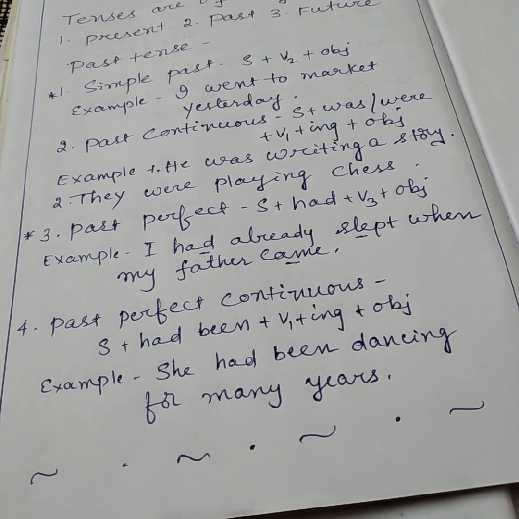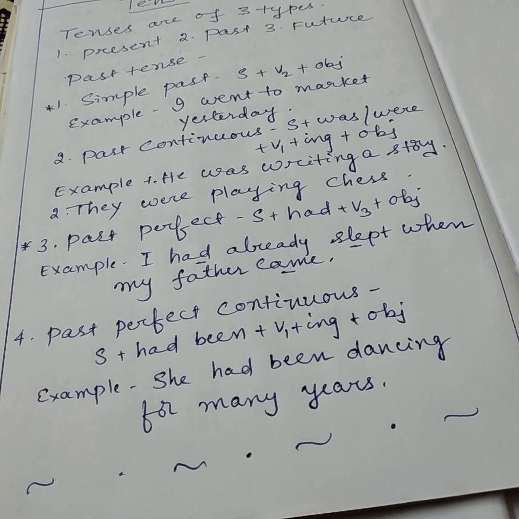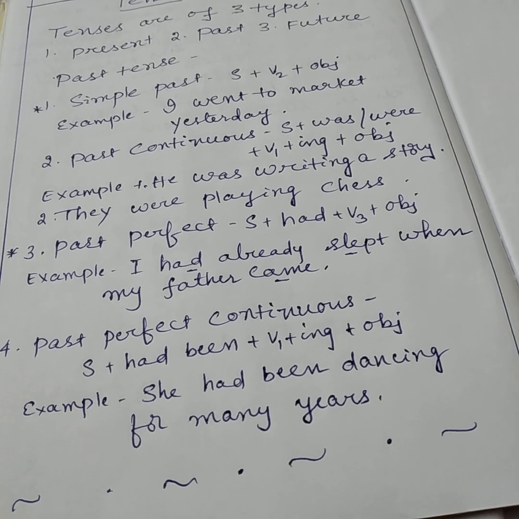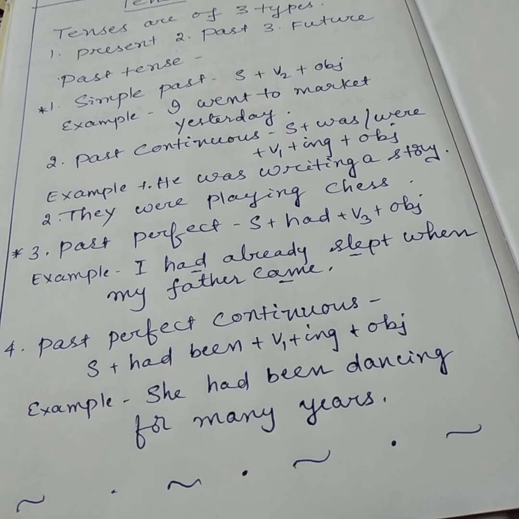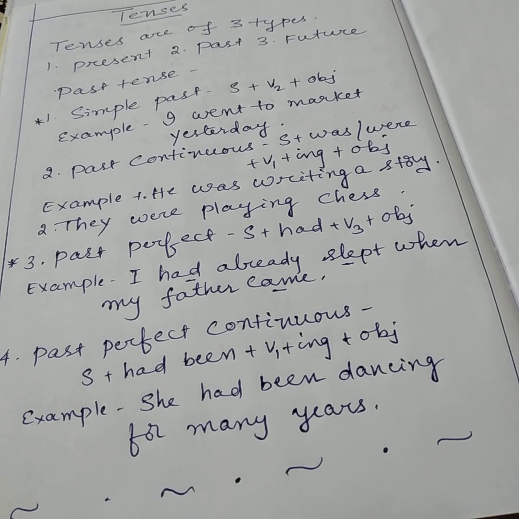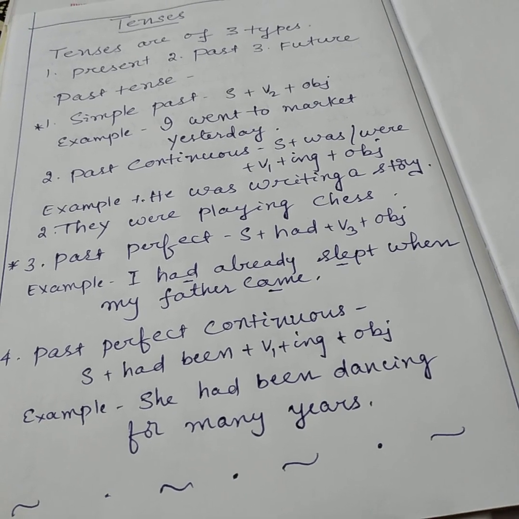And when two actions happen, for the first action we use past perfect, and for the second action we use simple past tense.